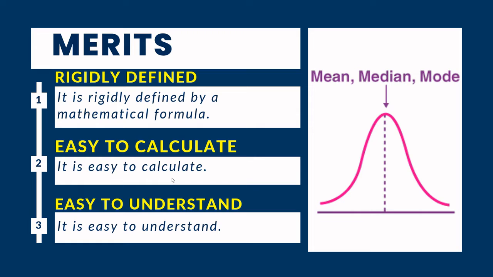Number 2, easy to calculate. It is very easy to calculate. Its calculation is very simple. Number 3, easy to understand. There is no difficulty or hurdle to understand the arithmetic mean. It is very simple and easy to understand.